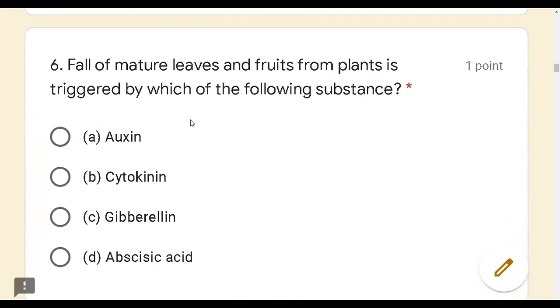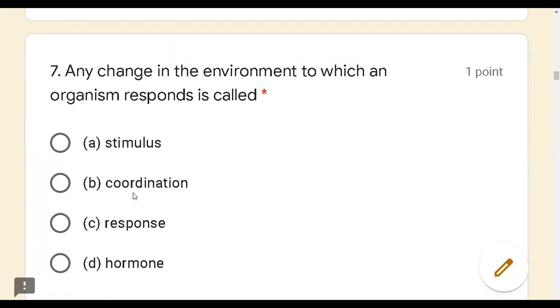Let us go to the sixth question. Fall of mature leaves and fruits from the plant is triggered by which of the following substances? Again, the same question. The hormone which is responsible for the falling of leaves and fruits is nothing but abscisic acid.